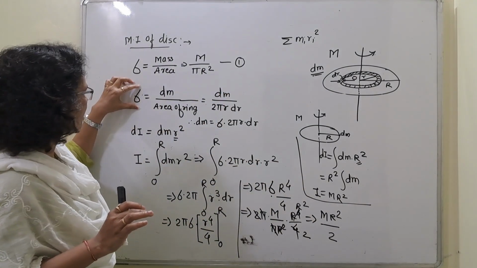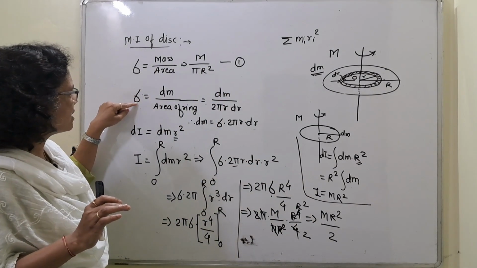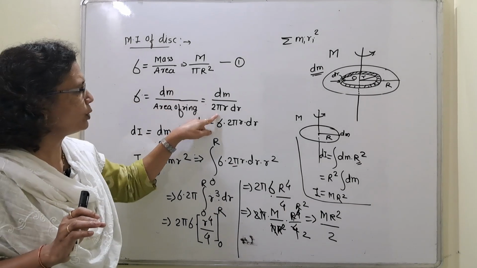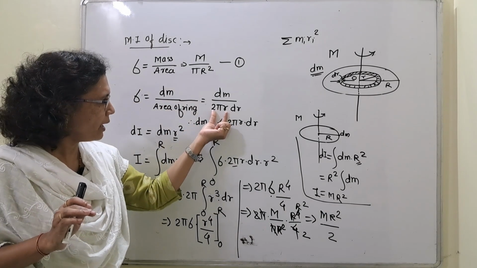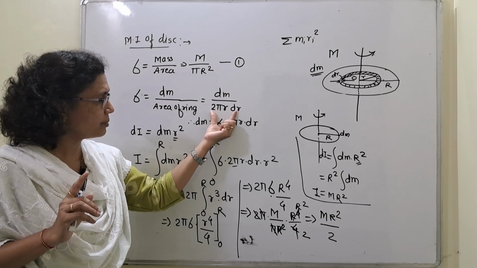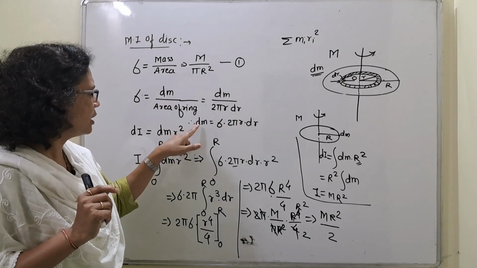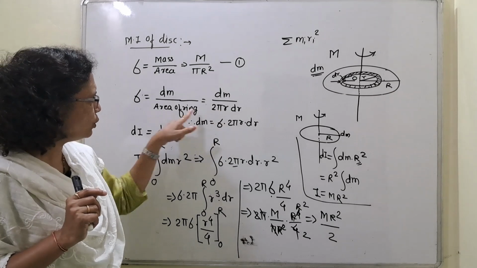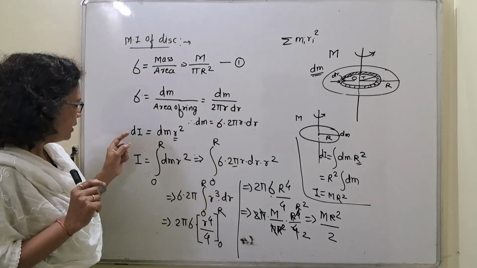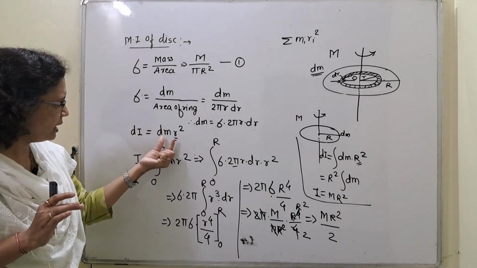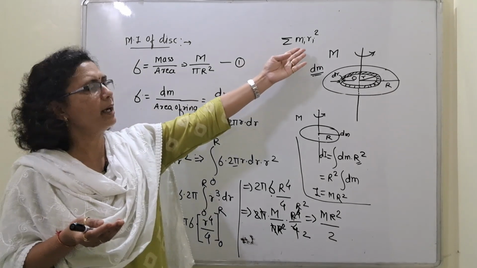Therefore, by considering the ring, this surface density has the formula dm upon 2 pi r dr. 2 pi r dr is the area of that ring, that is circumference into width of that ring. Therefore, dm will be sigma into 2 pi r dr. Here, moment of inertia di will be dm into r square by the formula m r square.